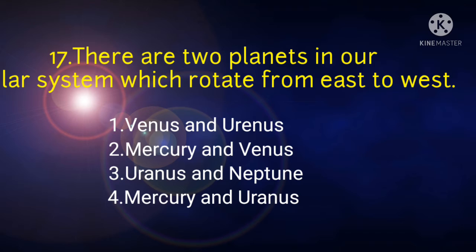There are 2 planets in our solar system which rotate from east to west. These planets are number 1, Venus and Uranus, number 2, Mercury and Venus, number 3, Uranus and Neptune, number 4, Mercury and Uranus. The correct option is Venus and Uranus. These 2 planets move in clockwise direction, which means they rotate from east to west. It shows that on these planets, the sun rises in the west.